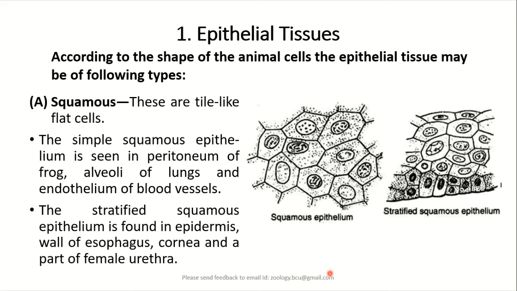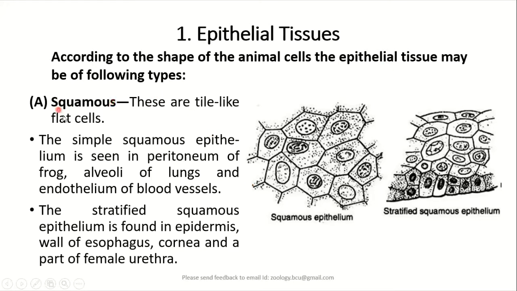Coming to a little bit of study of the structure of various types of epithelial cells we come across in the animal tissues, which will help us to understand the histology of various organs in the animals. According to the shape of the cells, the epithelial tissue may be of the following types.